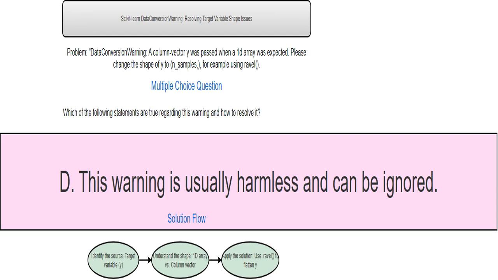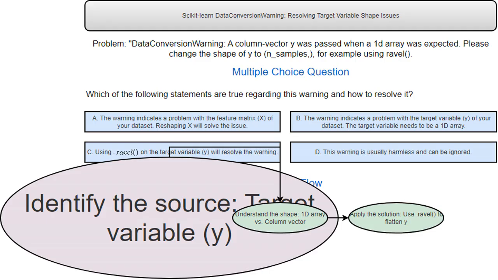This is incorrect. Although some warnings might be safely ignored, this one signals a potential data incompatibility that could cause errors in our model training. We should fix it. This concisely explains the core solution. Use the Ravel function on the target variable, y, to flatten it into a 1D array. This simple step resolves the issue, ensuring that your model works as expected.